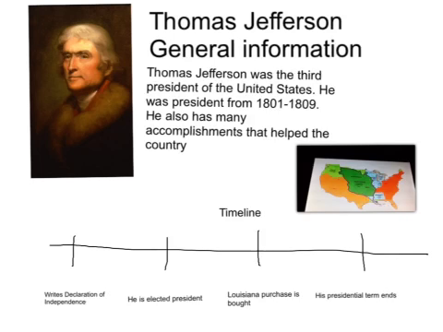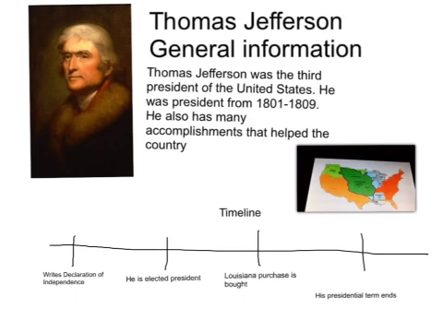Thomas Jefferson's general information. Thomas Jefferson was the third president of the United States. He was president from 1801 to 1809. He also has many accomplishments that helped the country. First on his timeline, he writes the Declaration of Independence. Then he is elected president. The Louisiana Purchase is bought, and his presidential term ends.